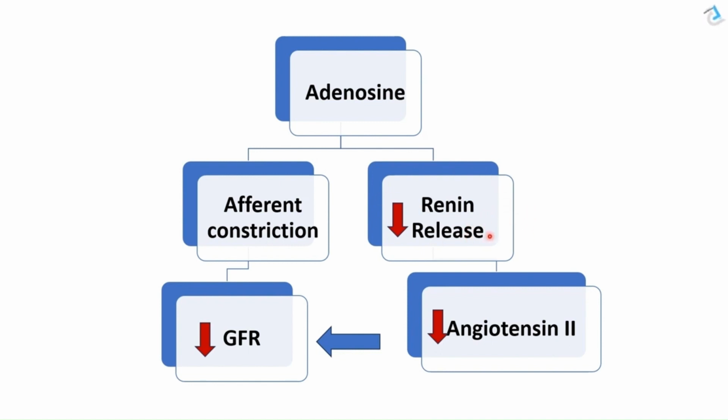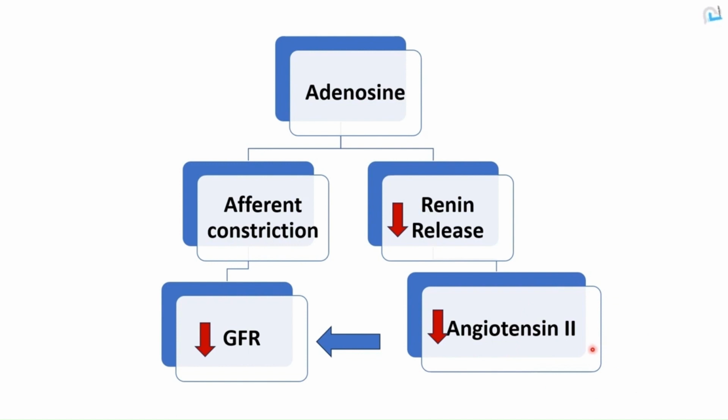So these cells which release renin will be inhibited, so there will be a decrease in renin. And as we know, renin causes activation of the renin-angiotensin-aldosterone system. Angiotensin 2 causes vasoconstriction of the efferent arteriole mainly, and vasoconstriction of the efferent arteriole causes an increase in GFR.